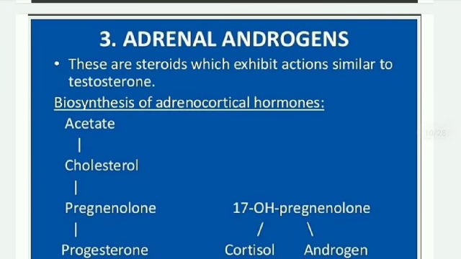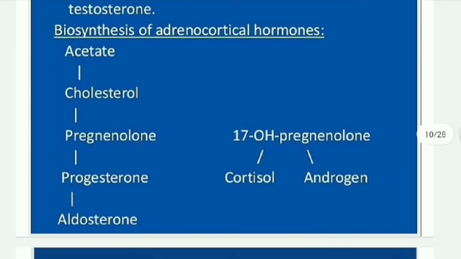Next, adrenal androgens. These are steroids which exhibit action similar to testosterone. Biosynthesis of adrenocortical hormones: acetate, cholesterol, pregnenolone, progesterone, aldosterone, 17-OH pregnenolone, cortisol, androgen.